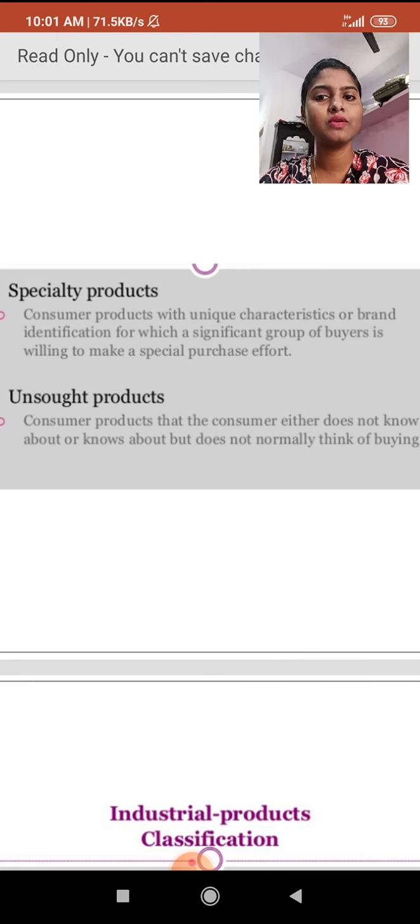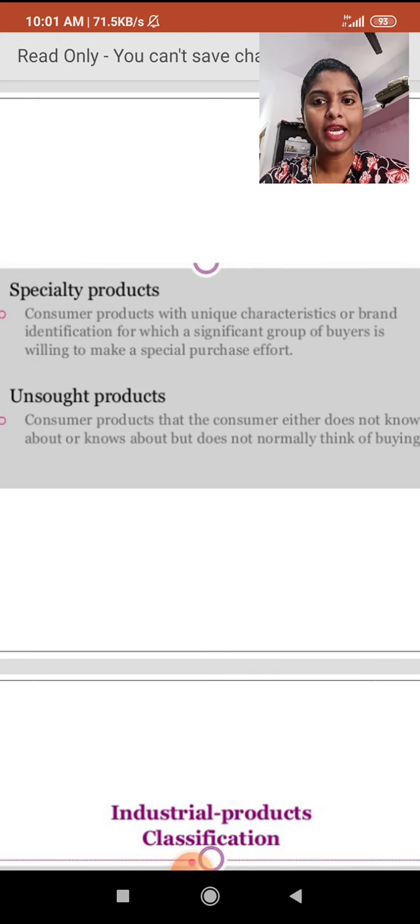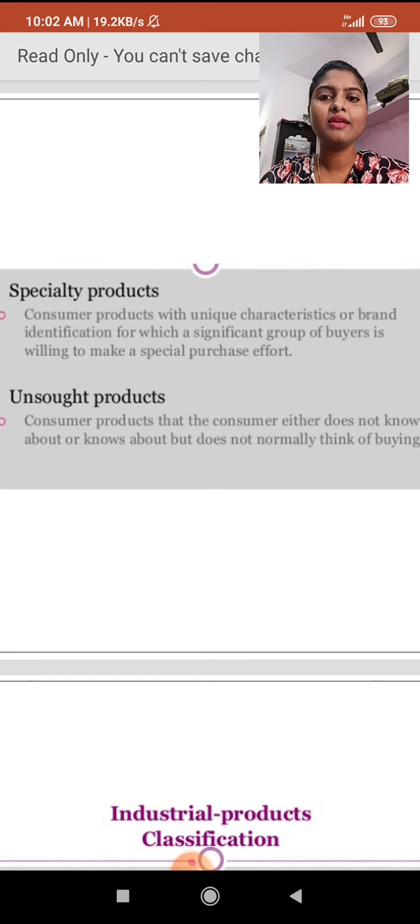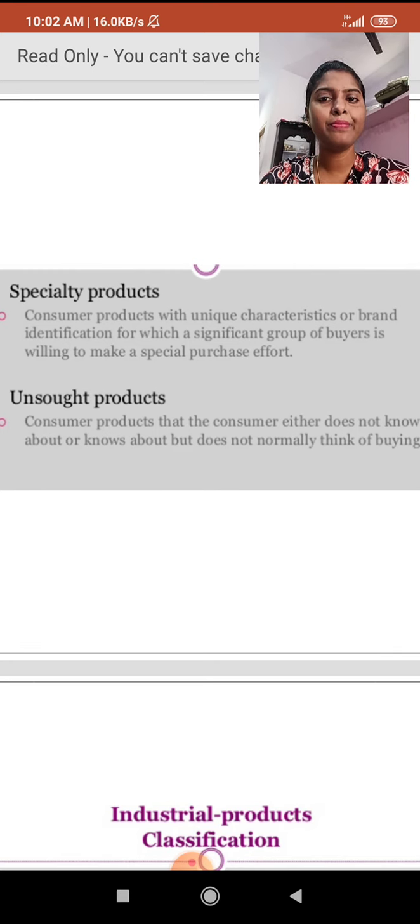to buy these products. Specialty products are nothing but consumer products with unique characteristics. For example, cars like a BMW, mobiles like an iPhone, special branded products that only millionaires are willing to buy. They have certain brand characteristics, certain identification, certain significance. So this takes a special purchase effort, and only a significant group of buyers buy these specialty